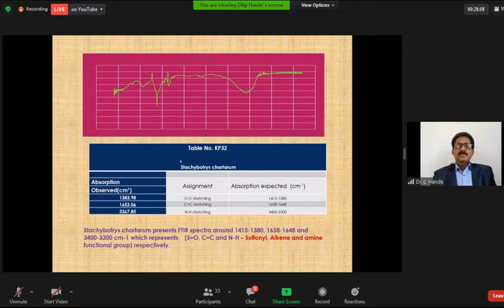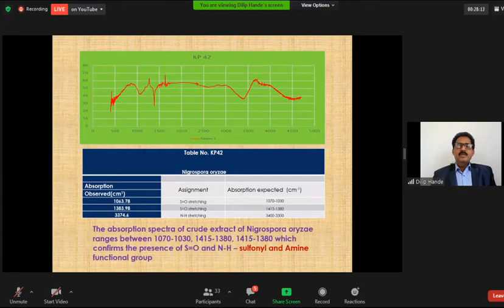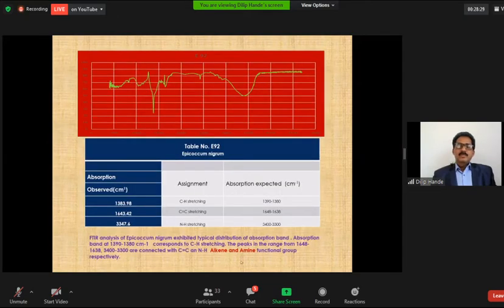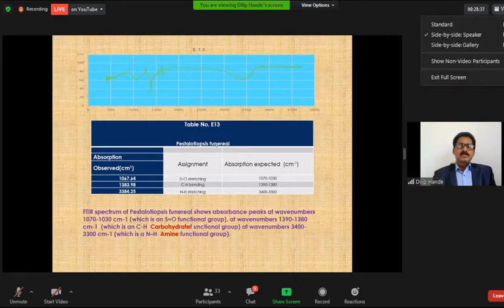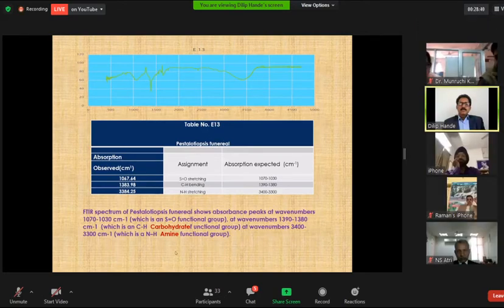In case of the Nigrospora oryzae endophyte, on the basis of the absorption peaks of the crude extract, it has sulfonyl and amine functional groups. This is the FTIR analysis of Epicoccum nigrum, which has alkene and amine functional groups, and this is the analysis of Pestalotiopsis funerea, the endophyte species, which has carbohydrate and amine groups. So in the last part, that is the conclusion.